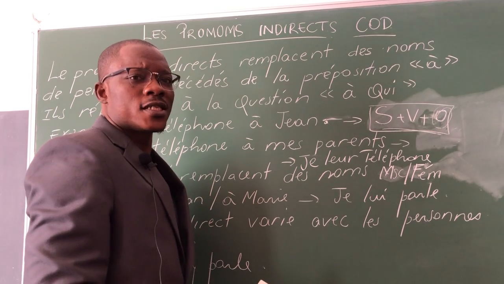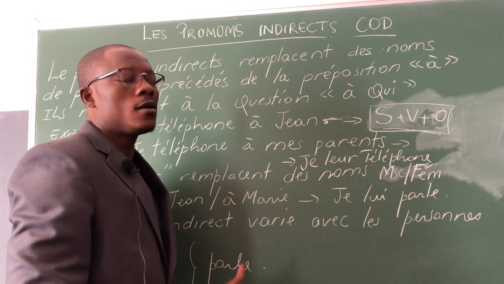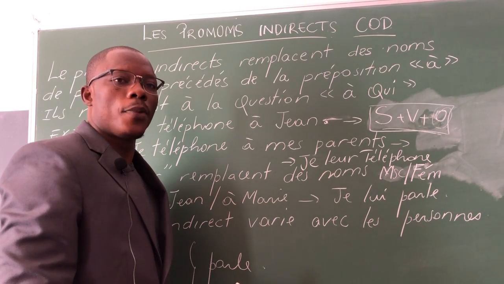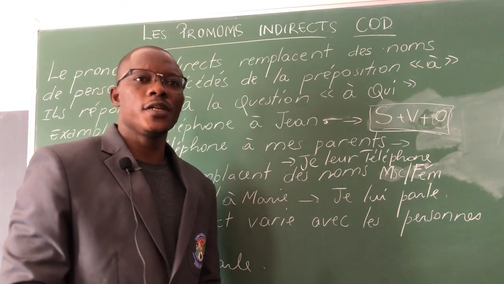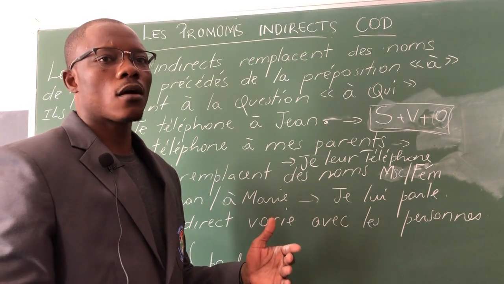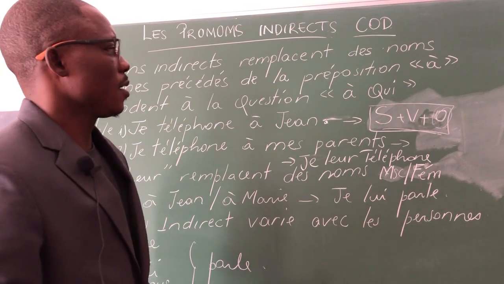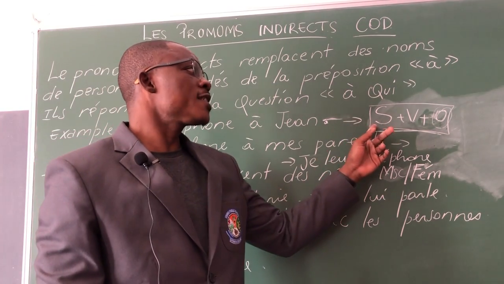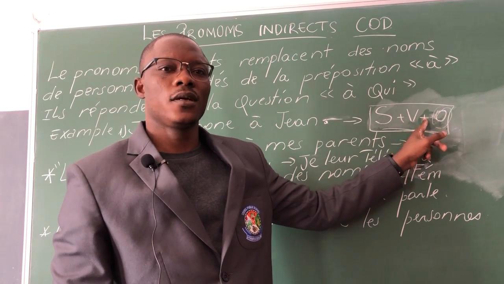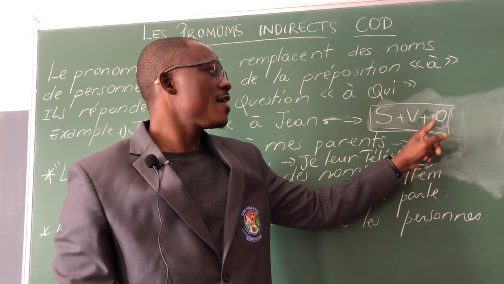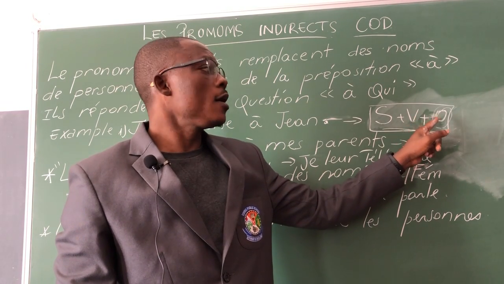In the previous class, we learned about pronom complément d'objet direct. In English, that means direct complement, direct pronouns. That means in one sentence, if you have a direct object, there is nothing in between verb and object.